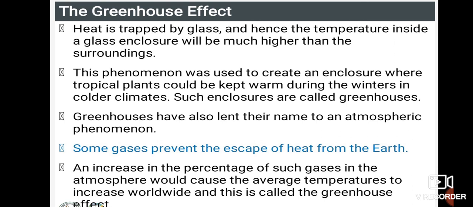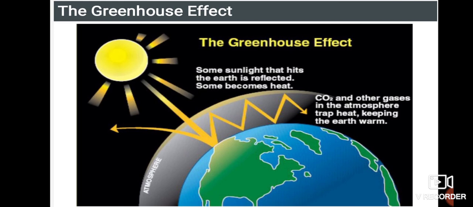An increase in the percentage of such gases in the atmosphere would cause the average temperatures to increase worldwide, and this is called the greenhouse effect. So you can see the picture here, how the heat will be trapped and what percent will be radiated again, and the carbon dioxide which is present here is going to trap the heat, which makes the earth warmer, thus creating the greenhouse effect.